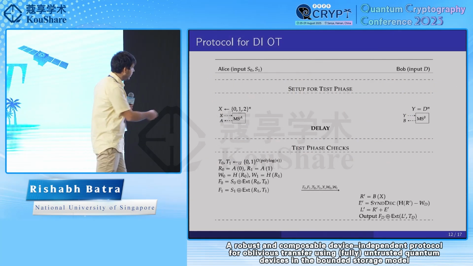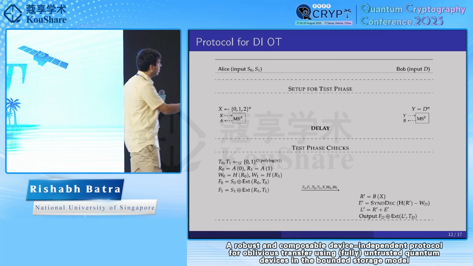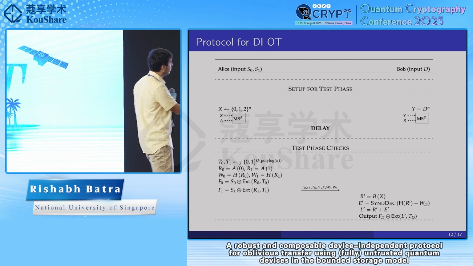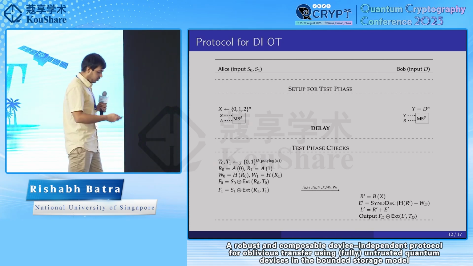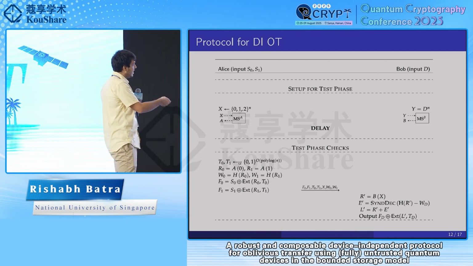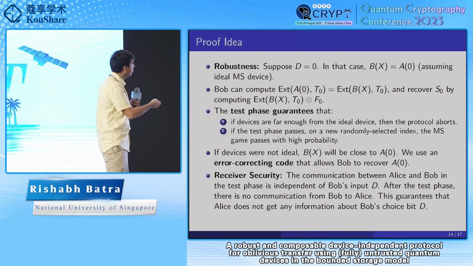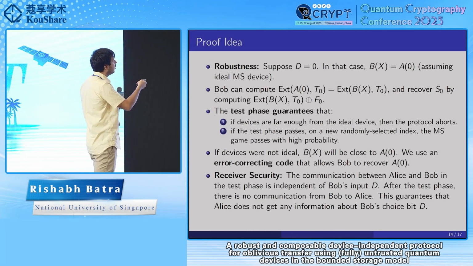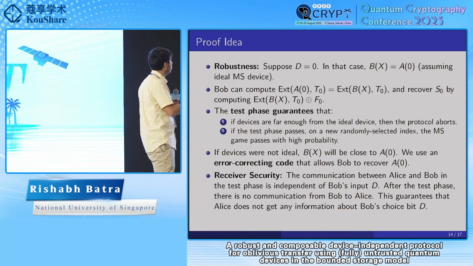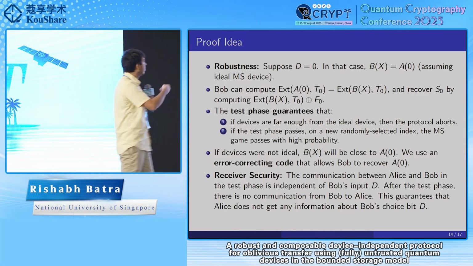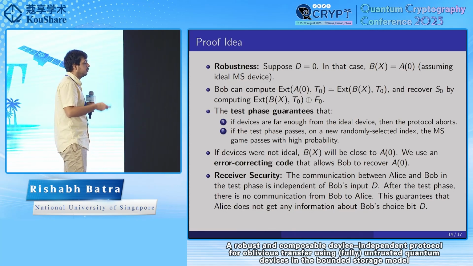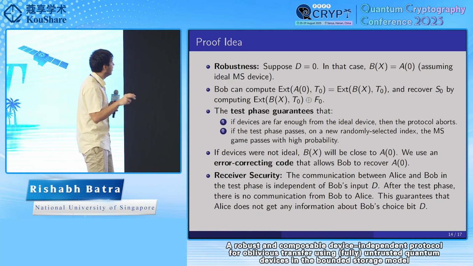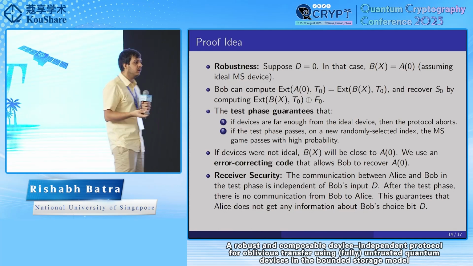And note that X is being sent across during the protocol phase, so after the delay. So if Bob has X, then Bob will be able to compute A0, which would be equal to B of X, and hence recover S0 by computing this extractor output and then doing an XOR. So basically computing the same one-time pad.